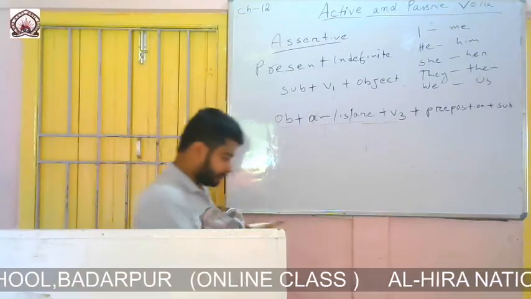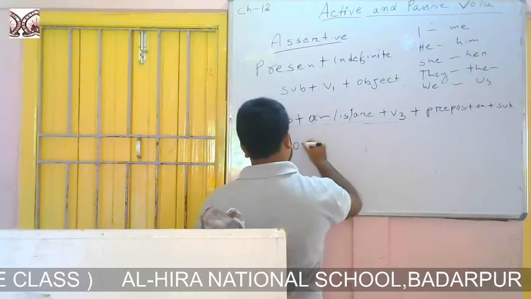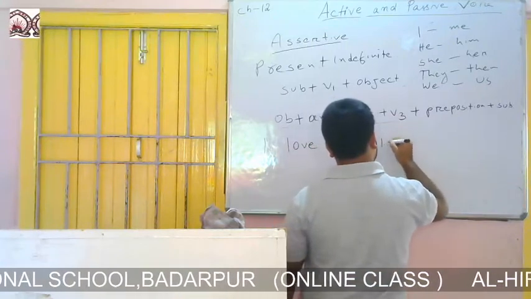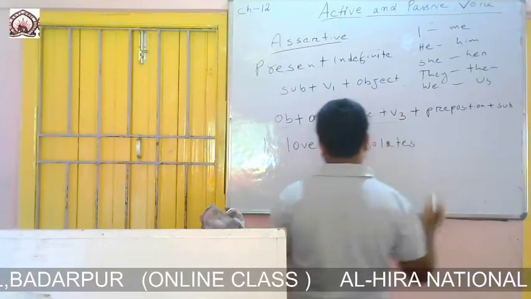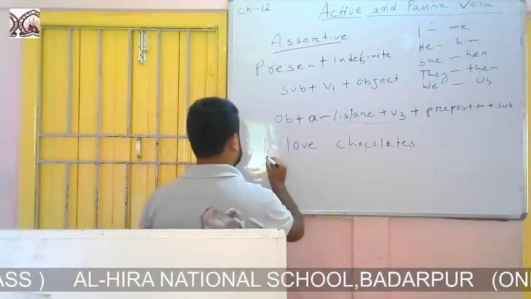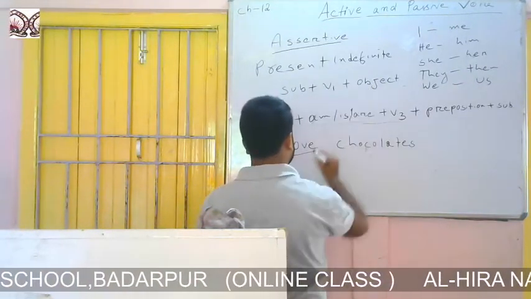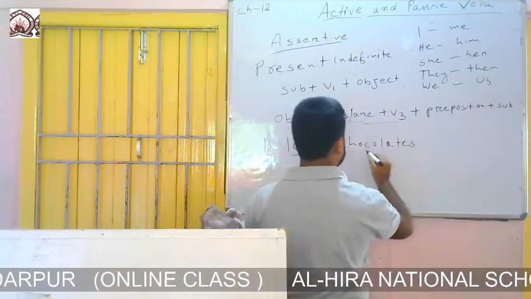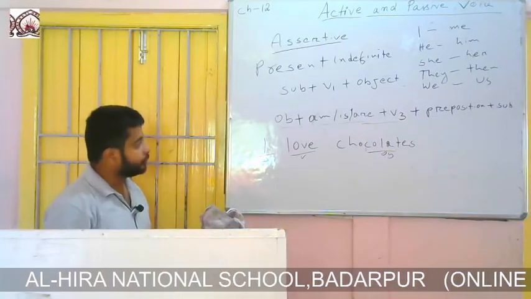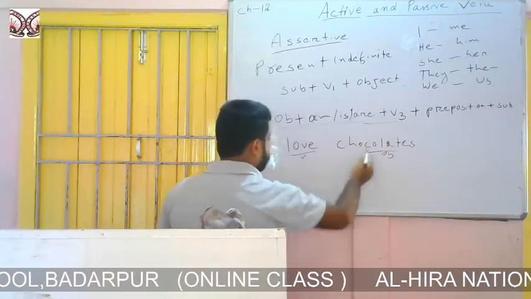Another example is: I love chocolates. I love what? Chocolates. So how will it change? We know I is the subject here. Love is the first form of the verb and chocolates is the object. So what we will do while changing it to passive is take the object at the beginning. You can see the formation again, object at the beginning.